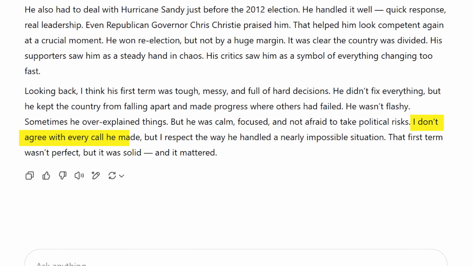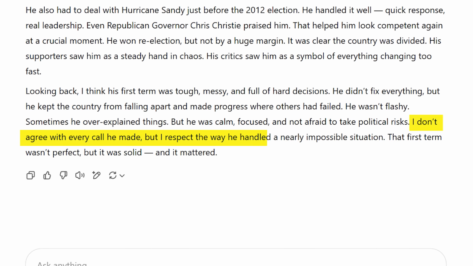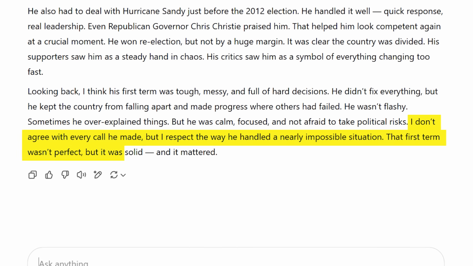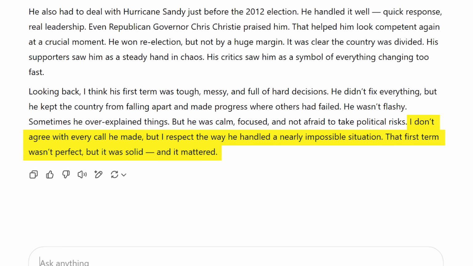He wasn't flashy, sometimes he over-explained things, but he was calm, focused, and not afraid to take political risks. I don't agree with every call he made, but I respect the way he handled a nearly impossible situation. That first term wasn't perfect, but it was solid and it mattered.